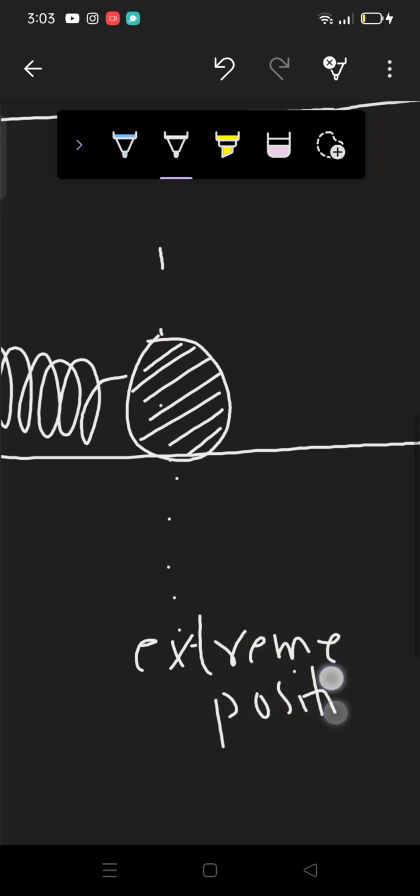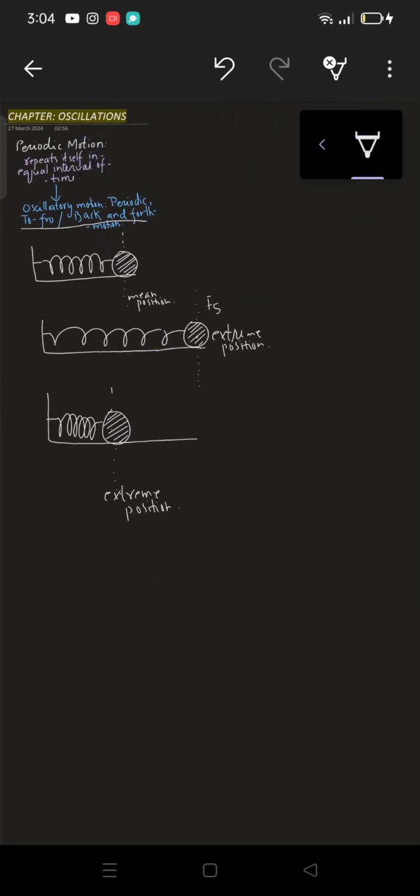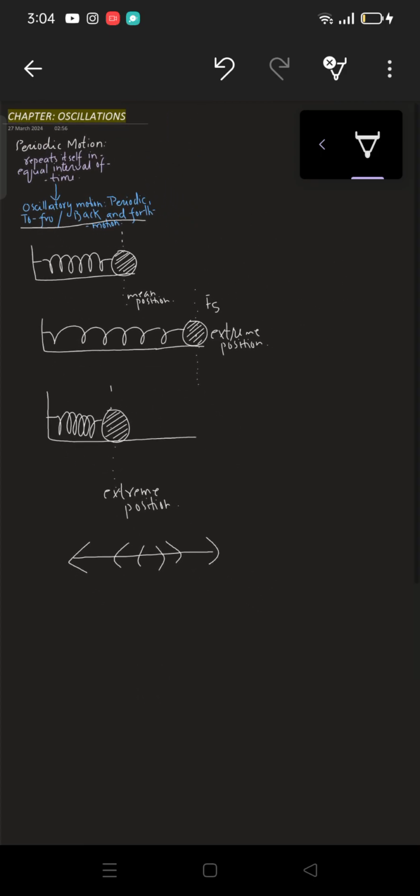Now see, initially this is periodic motion, since this motion is repeating itself in equal interval of time. Secondly, this is to and fro motion. To and fro means the body is going here, then coming here, again going here, again coming here, which means this is to and fro or back and forth motion, right? So this motion is what we call oscillatory motion, periodic in addition to to and fro or back and forth.